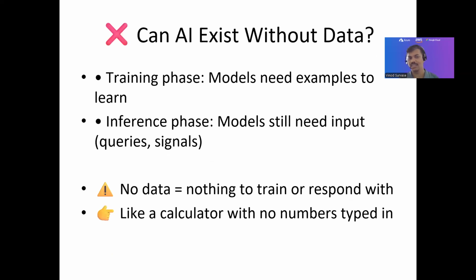Now, the same question again, but in a phase manner: can AI exist without data? So let's decode this one, right? In the training phase, the model needs examples to learn about each of the scenarios, each of the questions, each of the patterns, each of the data sets. And basis on that, it is going to collect all those details.